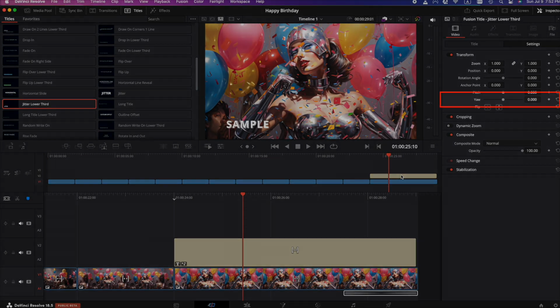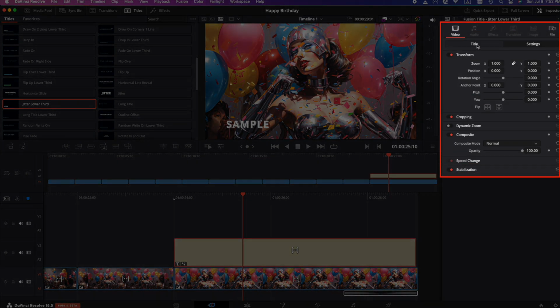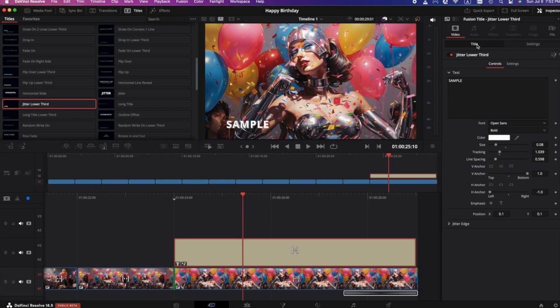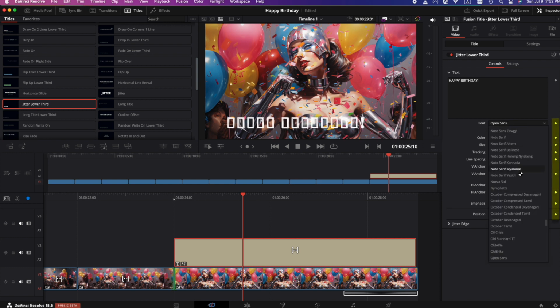Okay, just like that. So drag it onto the timeline, and now you have settings over here where it says sample. You can change that to happy birthday, happy anniversary, etc. Just make that say whatever you want. And there are lots of different settings that you can play with. You can change the size, you can change it to whatever font you have installed on your computer. And you'll also notice that there are keyframes on the right side there.